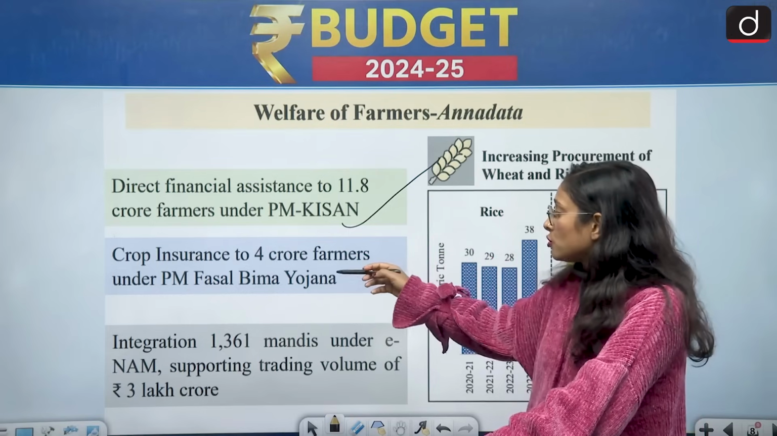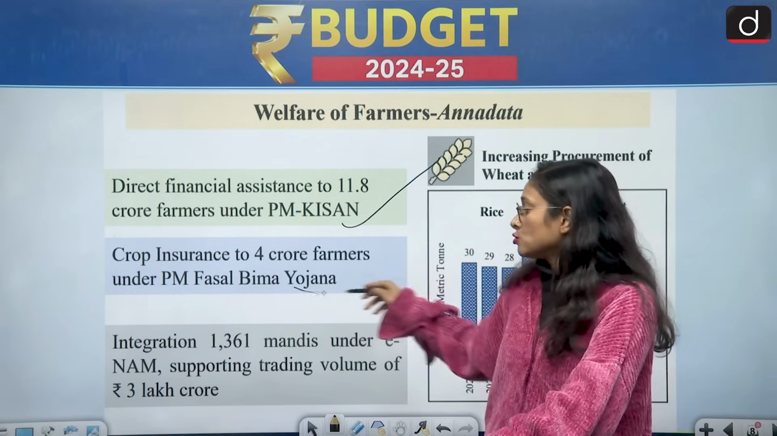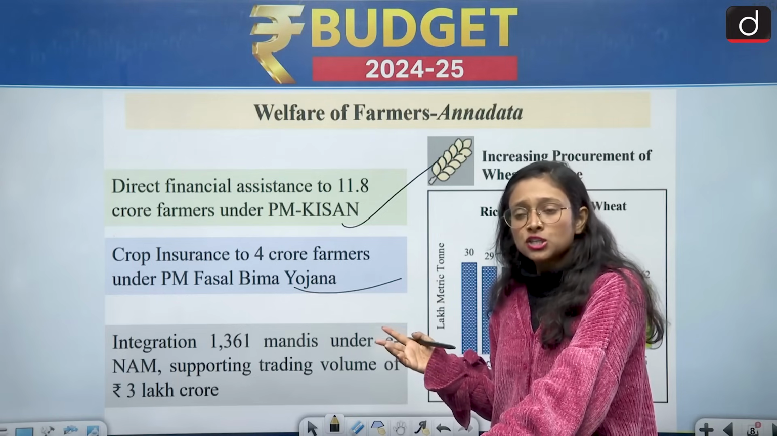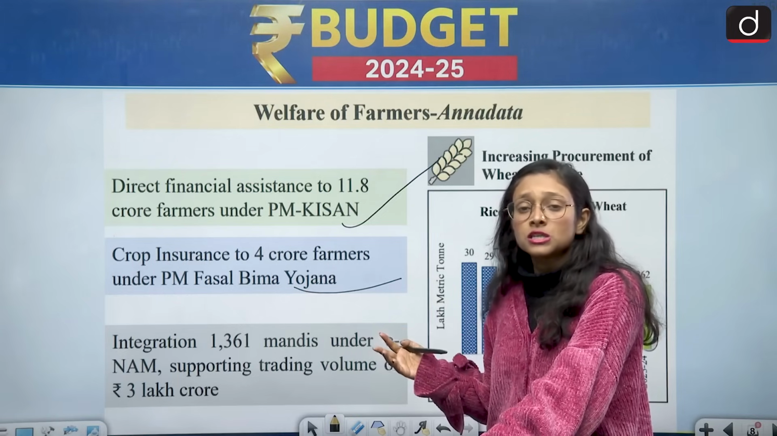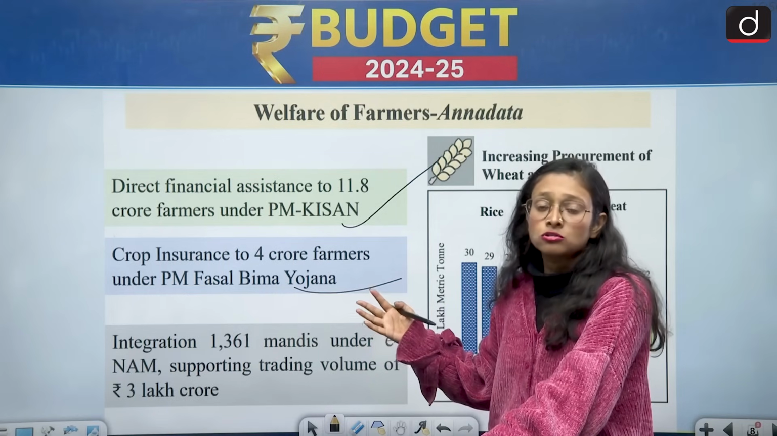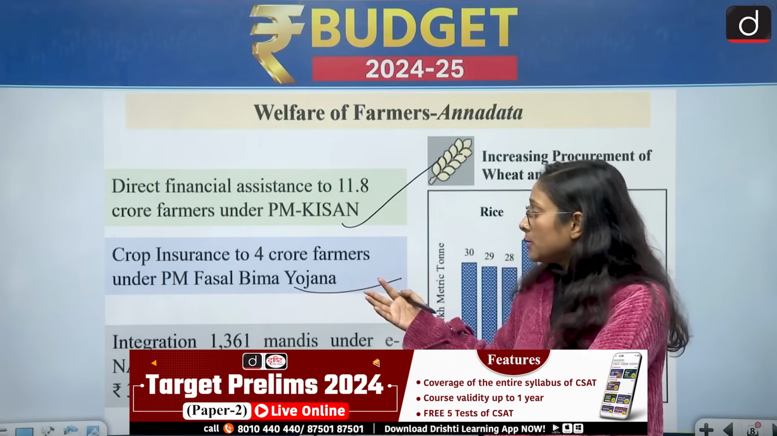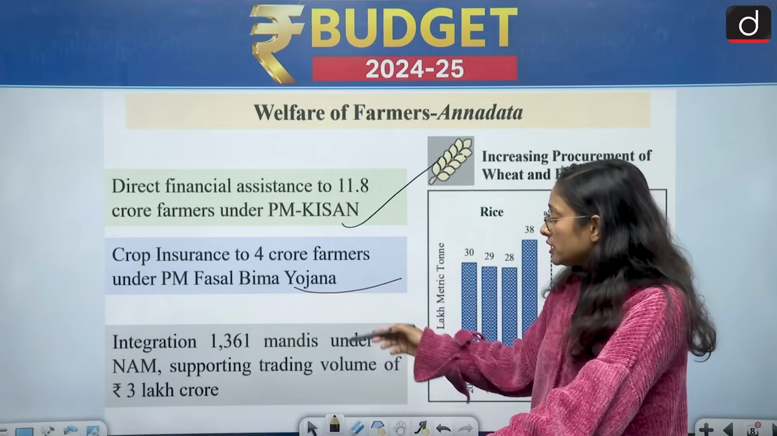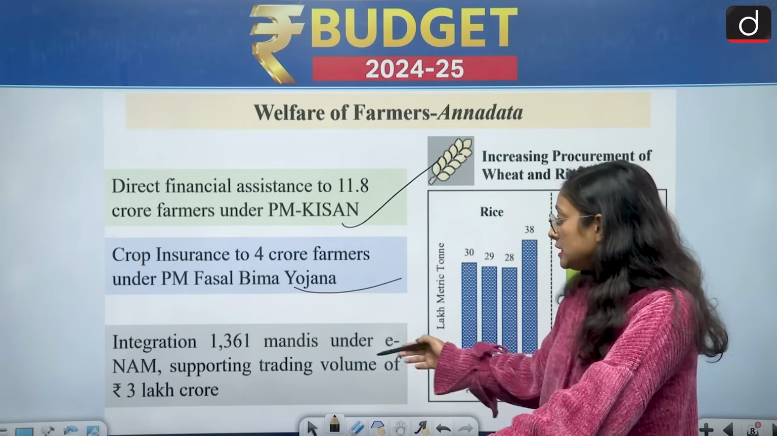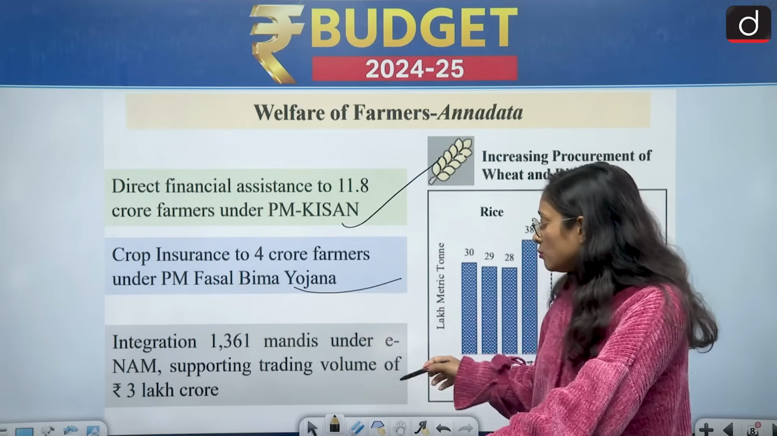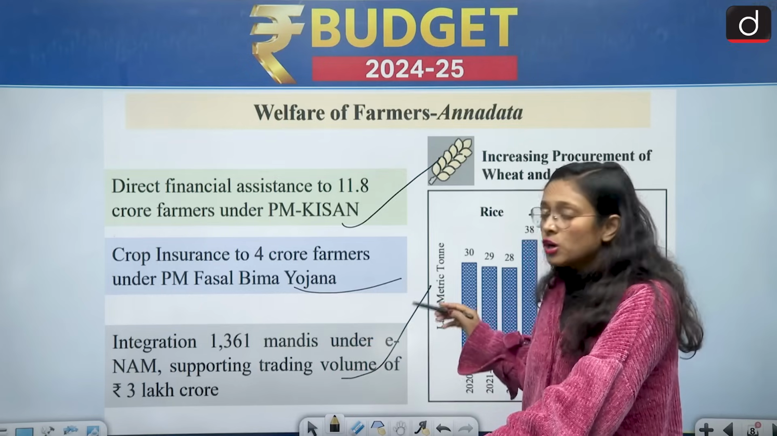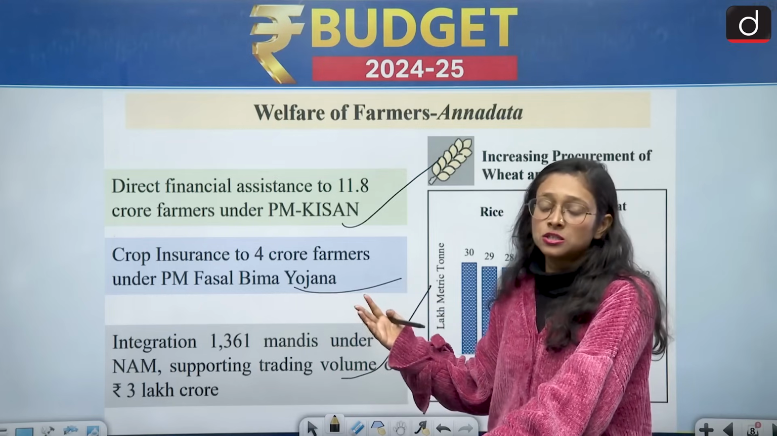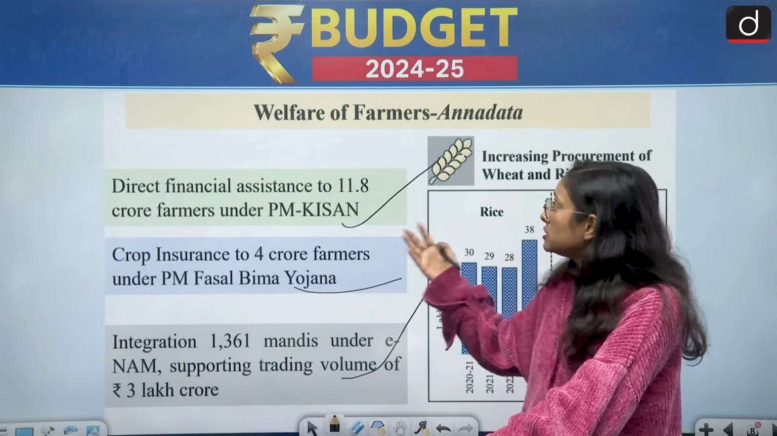Crop insurance to 4 crore farmers under PM Fasal Bima Yojana. So we often see that so many crops are damaged because of natural conditions, because of unavoidable circumstances, under which the government of India has also thought about the farmers, and they are providing crop insurance to 4 crore farmers. Integration of 1,361 mandis under e-NAM, supporting trading volume of rupees 3 lakh crore. So we can see that mandis are also becoming digital, and they have become digital. So this is also an achievement in this direction.